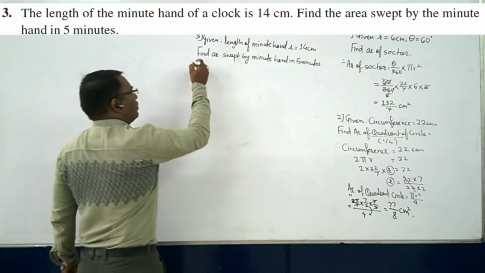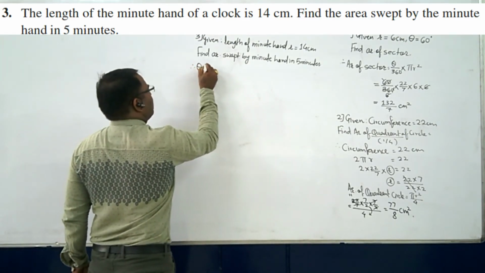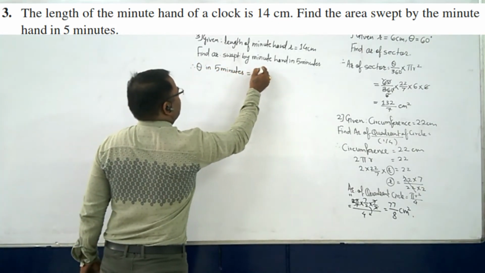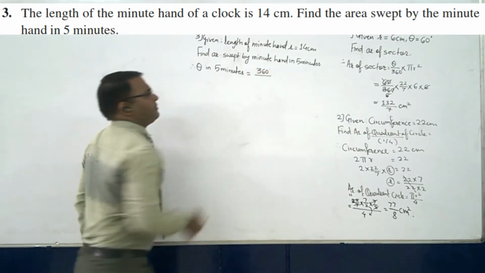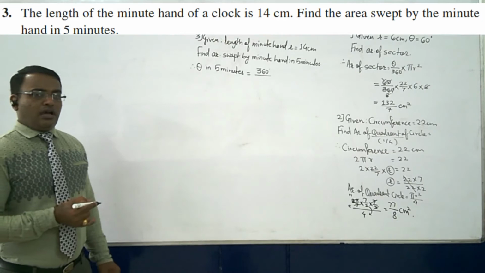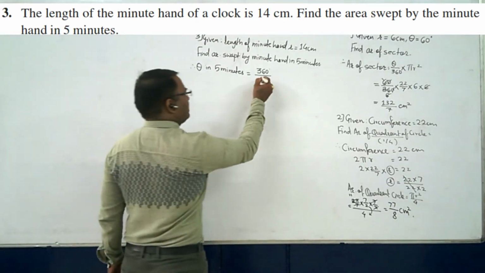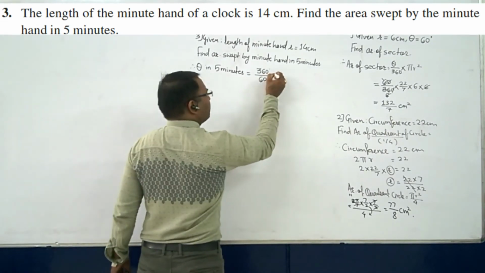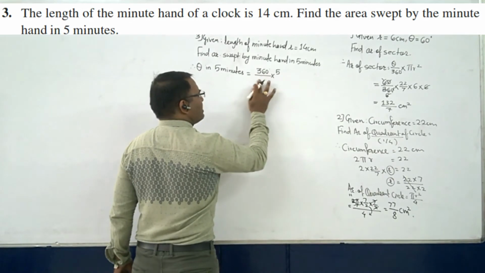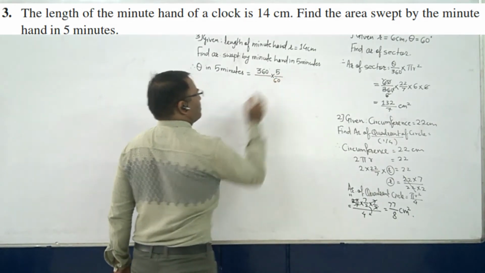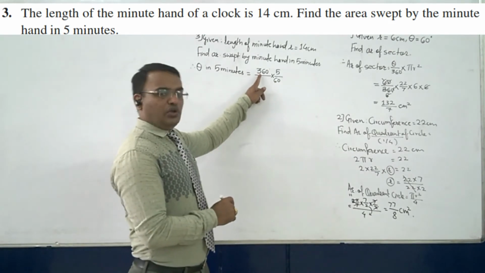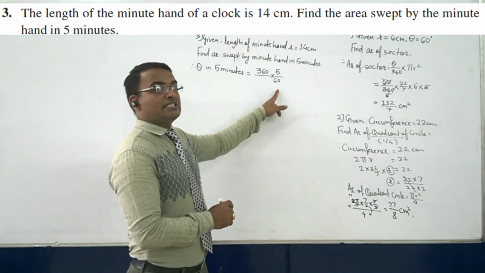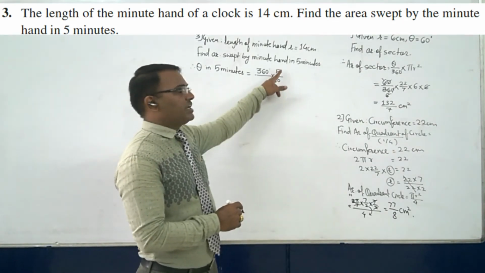So for that, theta in 5 minutes is equal to, total is what? 360 degrees, right? Divided by how many minutes are there? That is nothing but 60. Okay, from 60, how many minutes have you taken? You have taken 5 minutes. So 360 is your total degrees, and the total minutes are 60 in 1 hour. From 60 minutes you have taken 5 minutes.